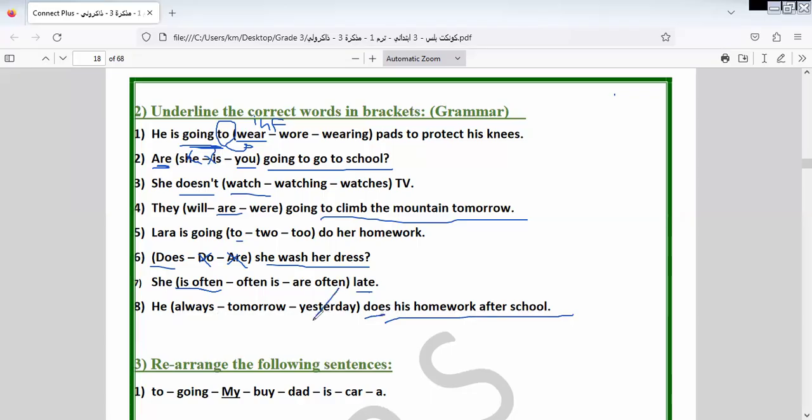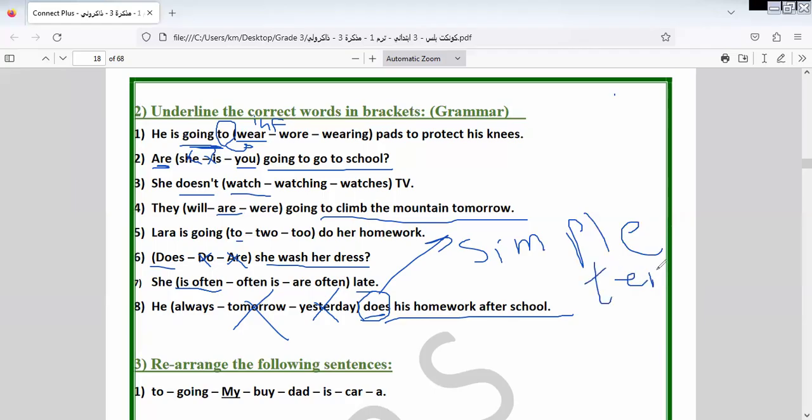It can't be yesterday, wrong. Can't be tomorrow, wrong. Why? Because here does expresses the simple tense. In the simple tense, what can we use? Can you guess with me? Always. Okay. He always does.